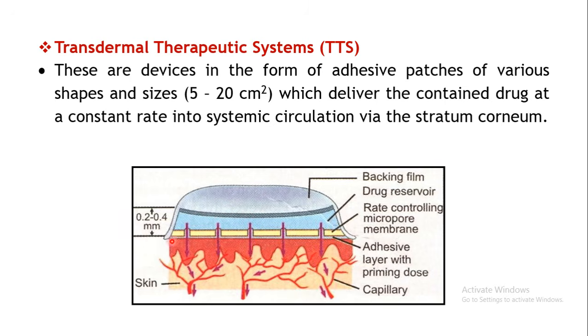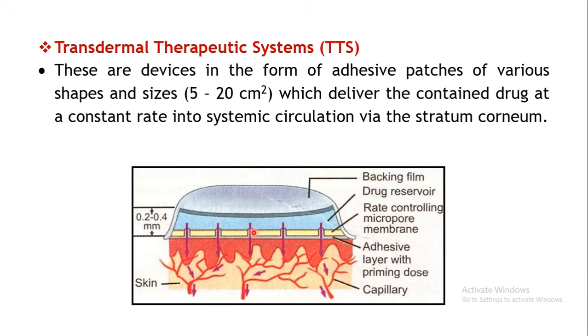Consider this is your skin area. The skin, obviously, will be supplied by blood capillaries. Then this is your transdermal patch. Now let us see the different parts. First of all, this is the backing film. This is a transverse section which is shown. Just beneath the backing film there is a drug reservoir, and there is a rate controlling micropore membrane. There are pores over here, as you can see. So the reservoir is in between the backing film and the rate controlling micropore membrane.